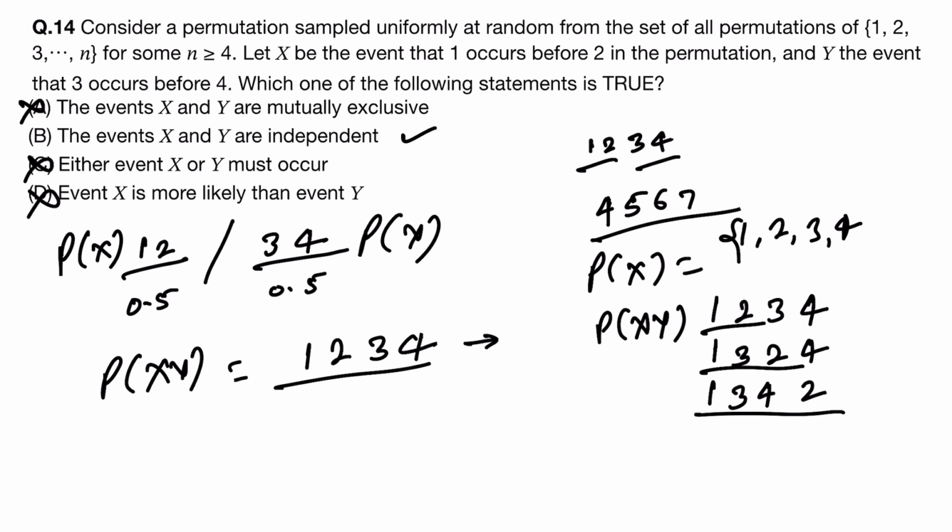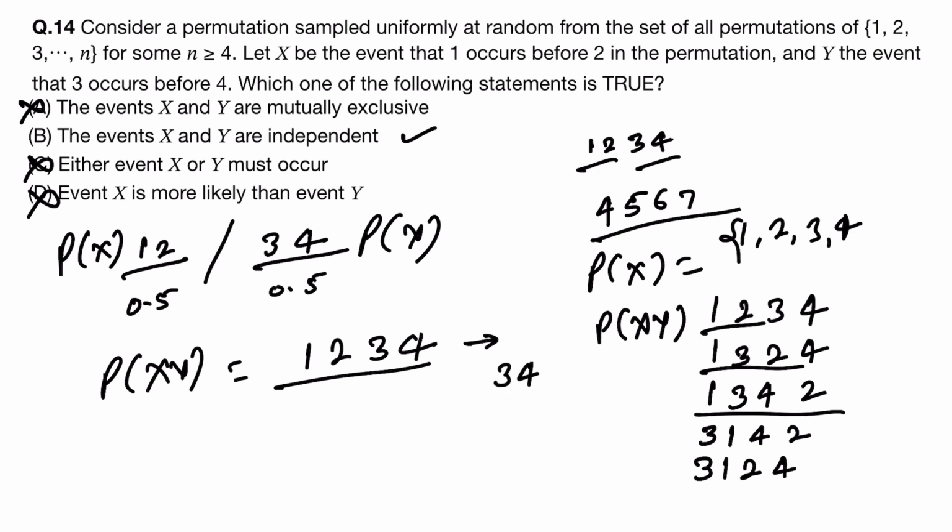So 3, 1, 4, 2, 3, 1, 2, 4. And 1 can come on third position also.